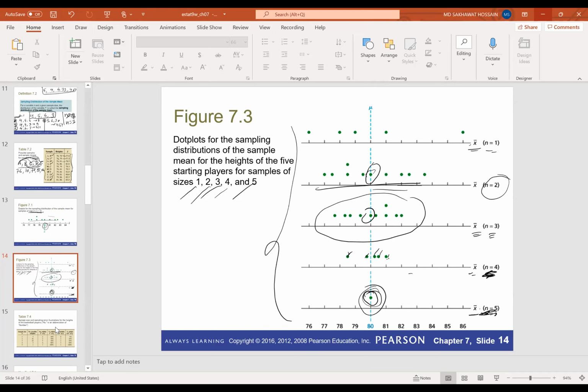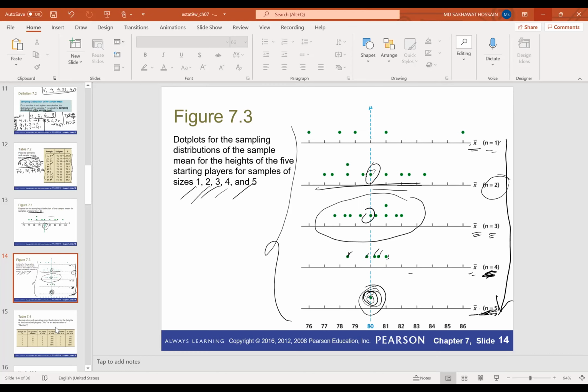If we increase the sample size, when n equals 5, the sample mean is exactly equal to the population mean. That's when there is no sampling error, because when the population size and sample size are the same, we are considering the actual population as our sample.